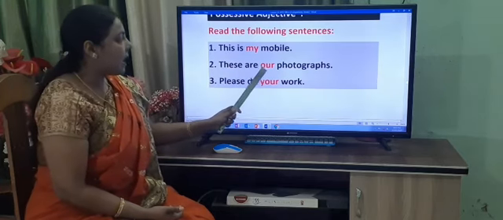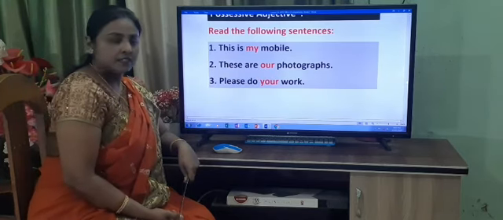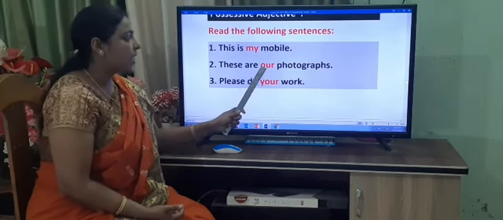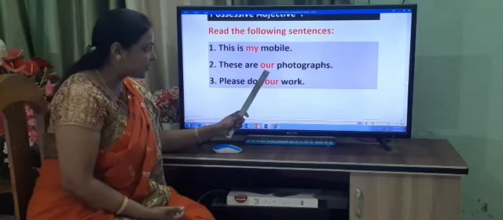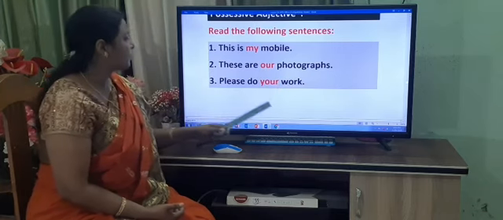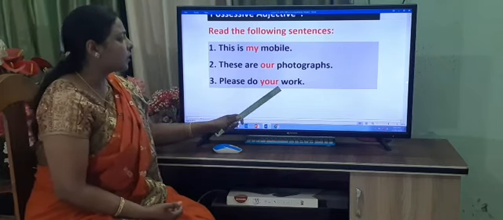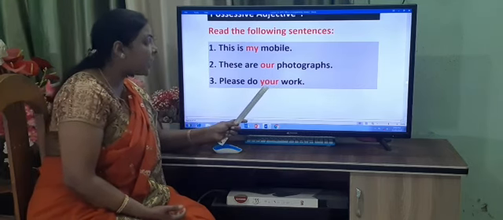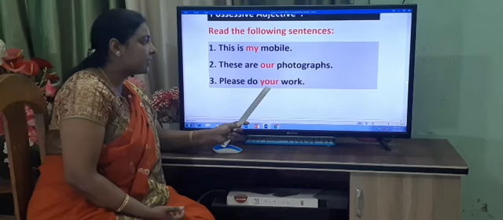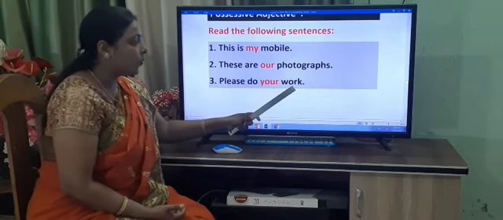These are our photographs. Whose photographs? Our photographs. So our is a possessive adjective which describes the noun photographs. Please do your work. Whose work? Your work. So your is what? Possessive adjective, which describes the noun work.